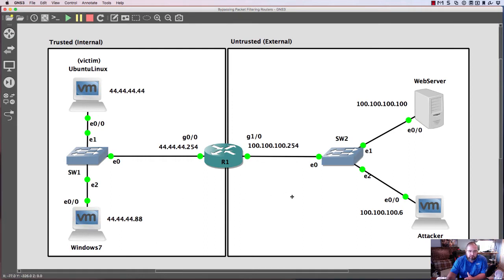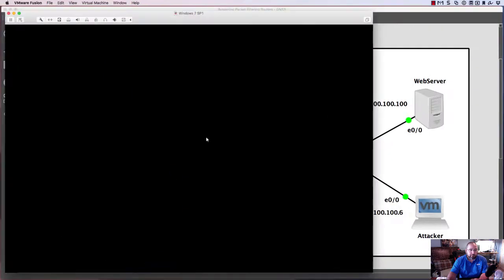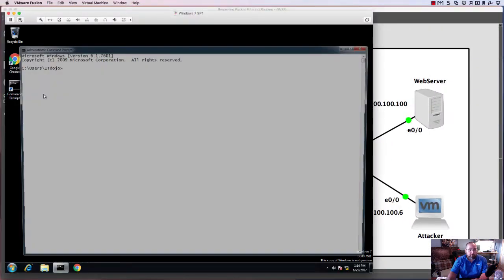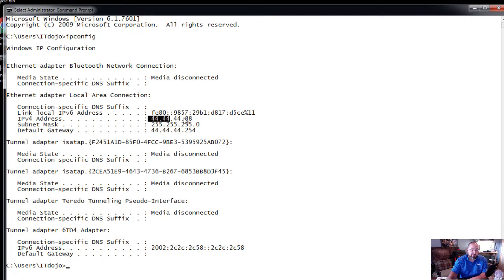And just to quickly illustrate some things, right now there's no security setup whatsoever. This router that's sitting in the middle is just a straight router. His job is to route packets back and forth between these two different networks. So if we go to the Windows 7 computer and open a command prompt, we can see that his IP address is 44.44.44.88.